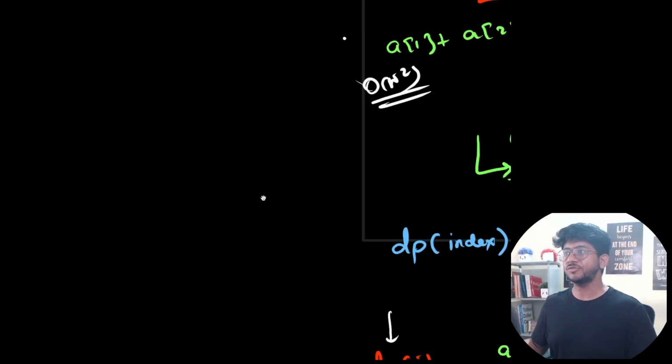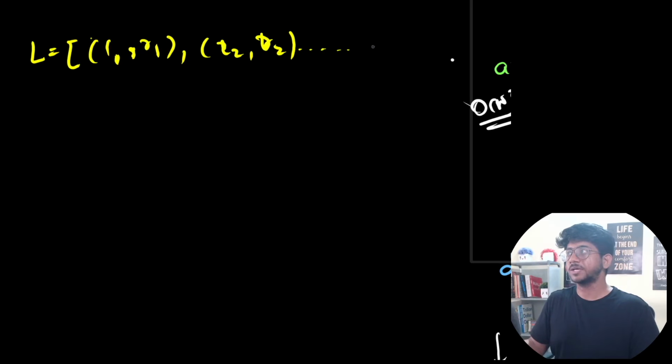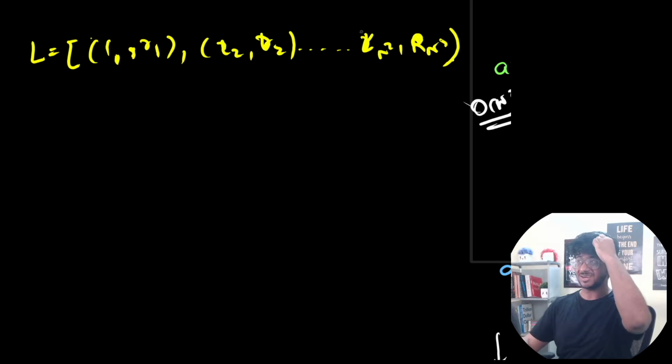So let's say you now have an ordering of L1 to R1, then L2 to R2, and so on up till L of n square to R of n square. These are the different substrings that are present, order n square.